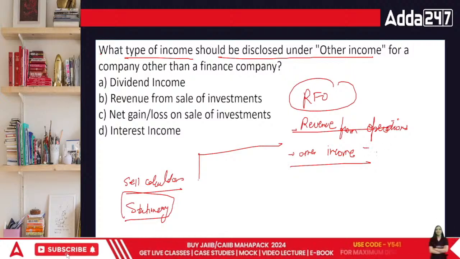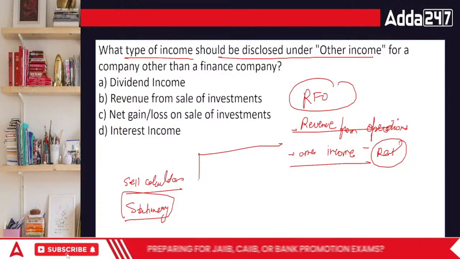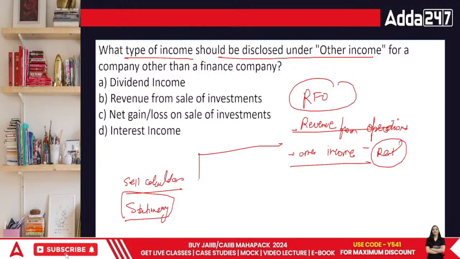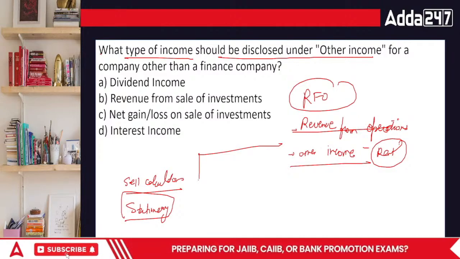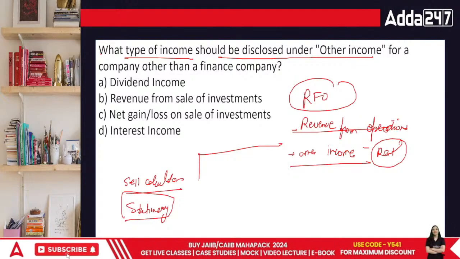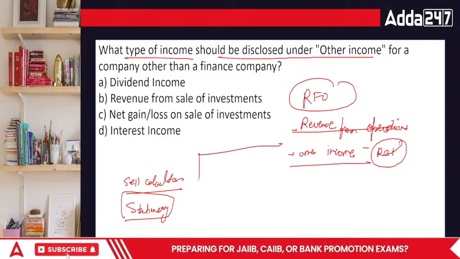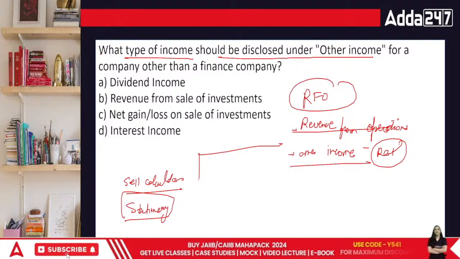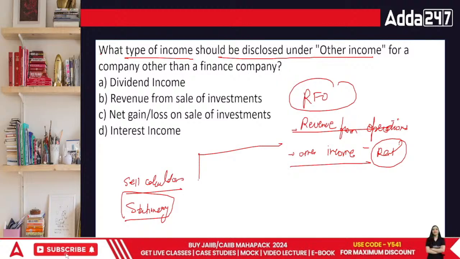But what if I got income from rent? Because I obtained one particular property somewhere and from that property I'm getting this amount. Then done na? In this case, when we are going to receive the things not from your business, then it is to be covered here only. Dividend income, revenue from sale of investments other than a finance company. Matlab, this is not my regular day-to-day working of investing money or something, है ना? Then comes net gain or loss from sale of investments or interest income.